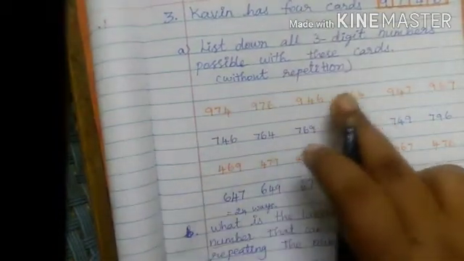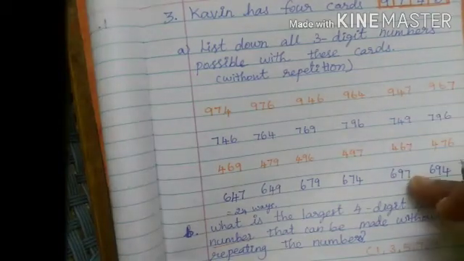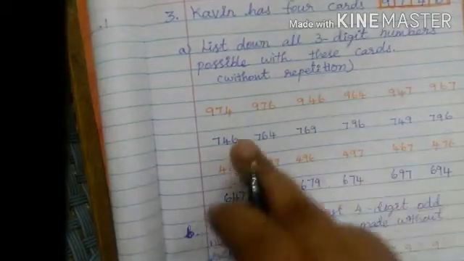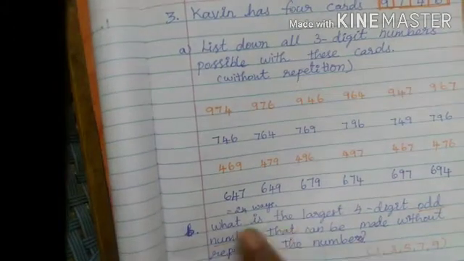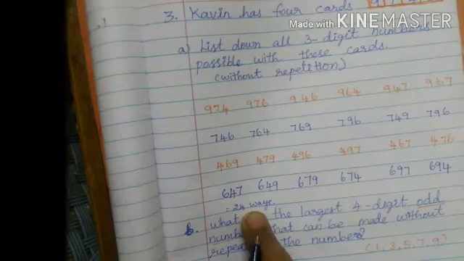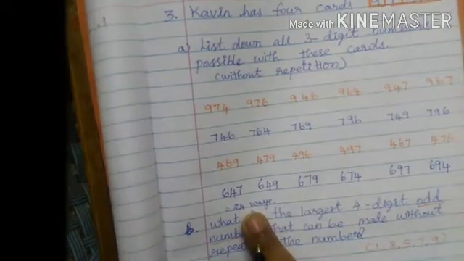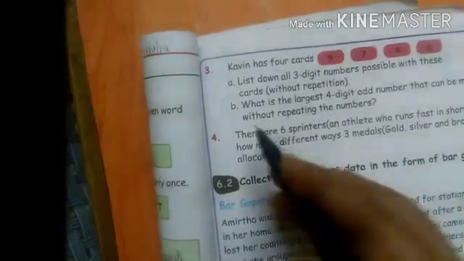1, 2, 3, 4, 5, 6 columns and 1, 2, 3, 4 rows. 6 columns, 4 rows. So 6 fours are 24 ways. Totally how many ways are possible to write? 24 ways. Okay, children. The next question.